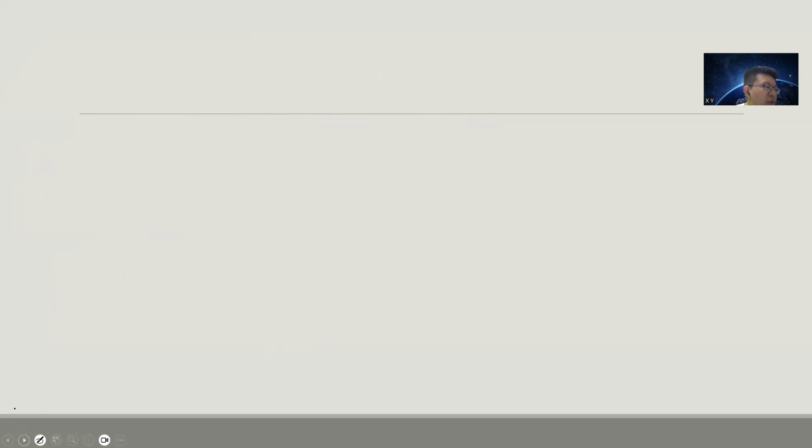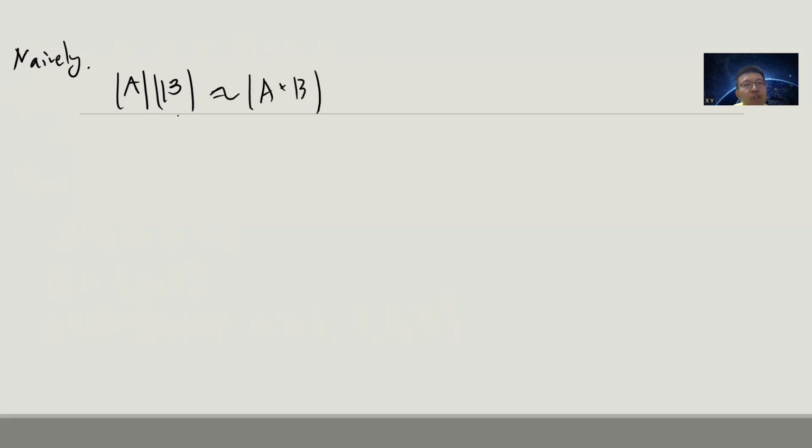Naively, if you pick A and B very randomly, then you should expect the sumset A plus B to be nearly the size of A times B. But you can easily build a lower bound: basically, it's the max of the sizes of A and B. This is trivial, because given A, if B has only one number, then the sumset has size of A, and the converse is true. So this is the simple lower bound.